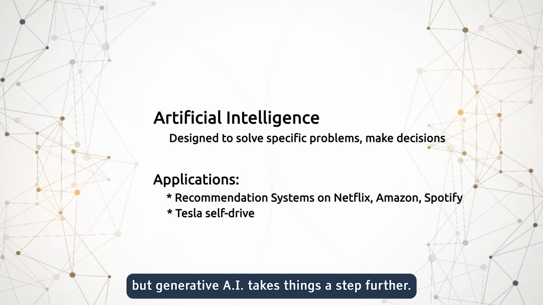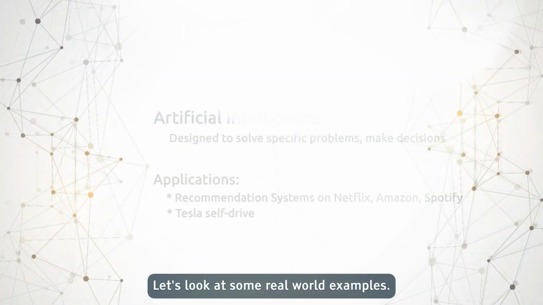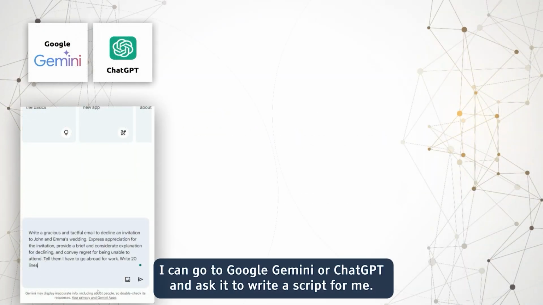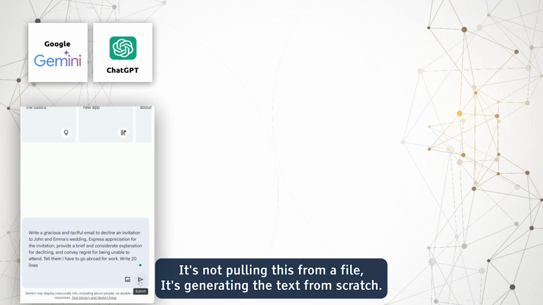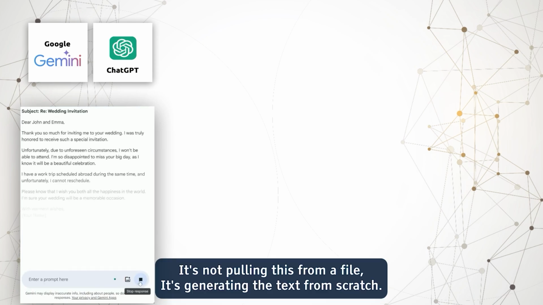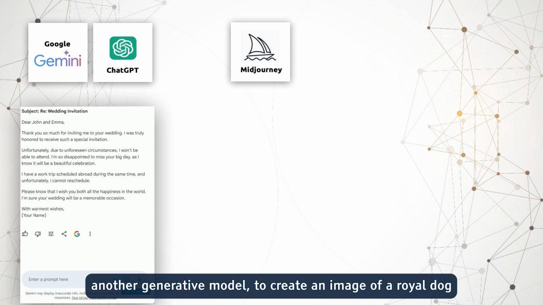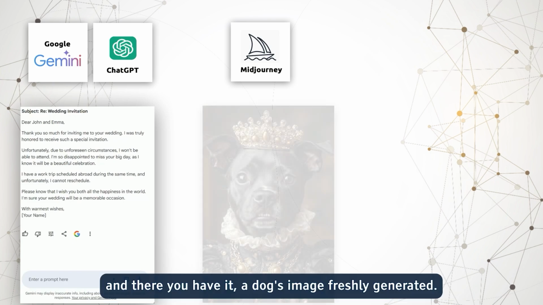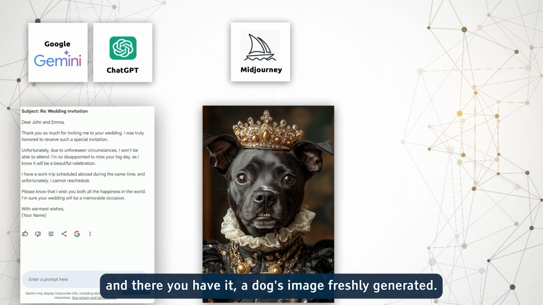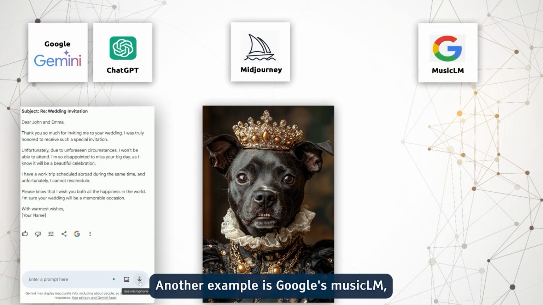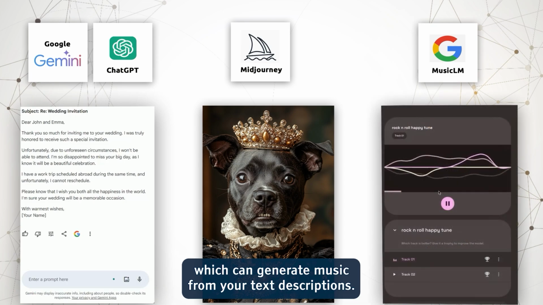But generative AI takes things a step further. It gives you the ability to create new content. Let's look at some real-world examples. I can go to Google Gemini or ChatGPT and ask it to write a script for me. It's not pulling this from a file, it's generating the text from scratch. Or I could use Midjourney, Stable Diffusion, another generative model, to create an image of a royal dog. And there you have it, a dog's image, freshly generated. Another example is Google's MusicLM, which can generate music from your text descriptions.